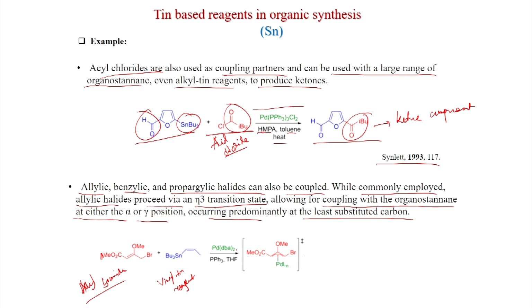When you mix them with palladium, first this pi-allyl palladium will form. These are important intermediates in palladium chemistry. Pi-allyl palladium will form because this is an allylic bromide, and then the Stille reaction will happen at the least substituted carbon. You can see this carbon is substituted, but this one is unsubstituted. So, here the reaction will happen and the olefin geometry will be retained. This was published in JACS 1984.